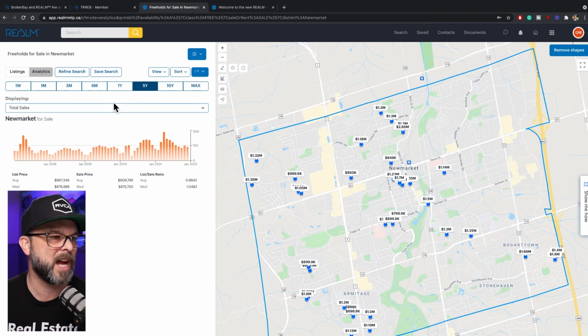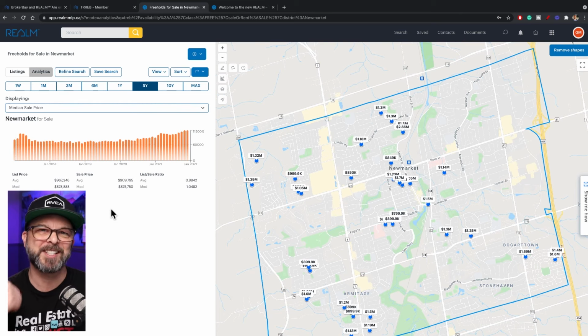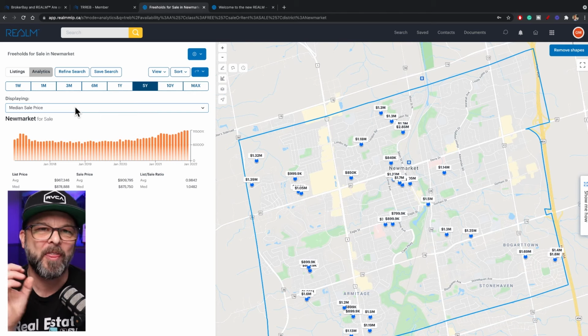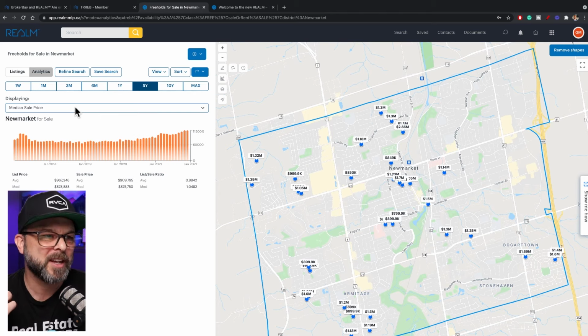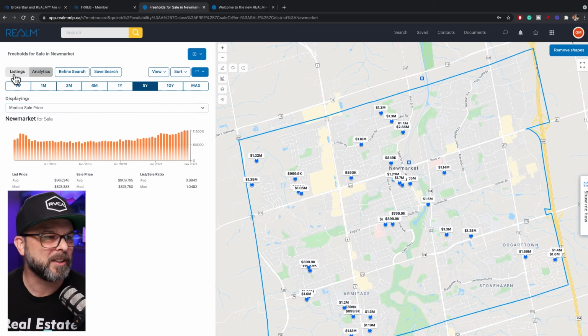And of course, we always want to know the average price or the median price, and we can do that here. So the median sale price, give it a moment again, and boom, how fast is that? I love it, especially a guy that loves stats and knowing his numbers. That's really, really cool. Of course, we can look at days on market and everything else. That is so much faster and so attainable, really easy to use, better than the Stratus system and logging into the market watch tables and everything like that. It's all right here, which is awesome. Awesome stuff. Okay, let's flip back to the listings.